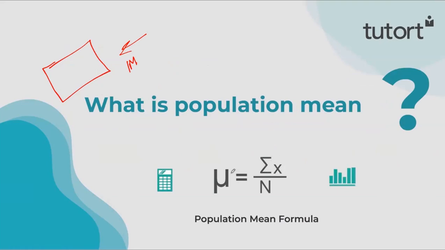As I told you, the formula will be 1 by capital N, where N represents the total number of elements in this population. For our example, that will be 1 million, because 1 million people are staying in our country, and summation of X, where X is our variable. This can be height, salary, age, or anything we are interested in. That is what population mean is.